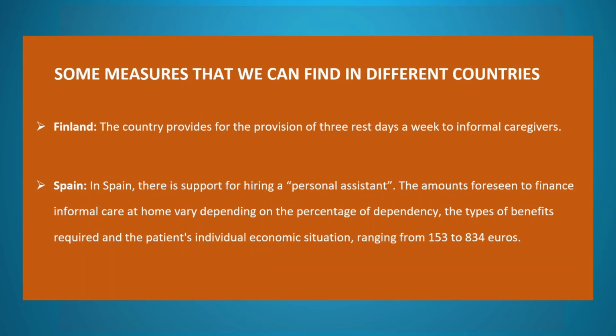Some measures that we can find in different countries. Finland: the country provides for 3 rest days a week for informal caregivers. Spain: there is support for hiring a personal assistant. The amounts foreseen to finance informal care at home vary depending on the percentage of dependency, the types of benefits required and the patient's individual economic situation, ranging from €153 to €834.